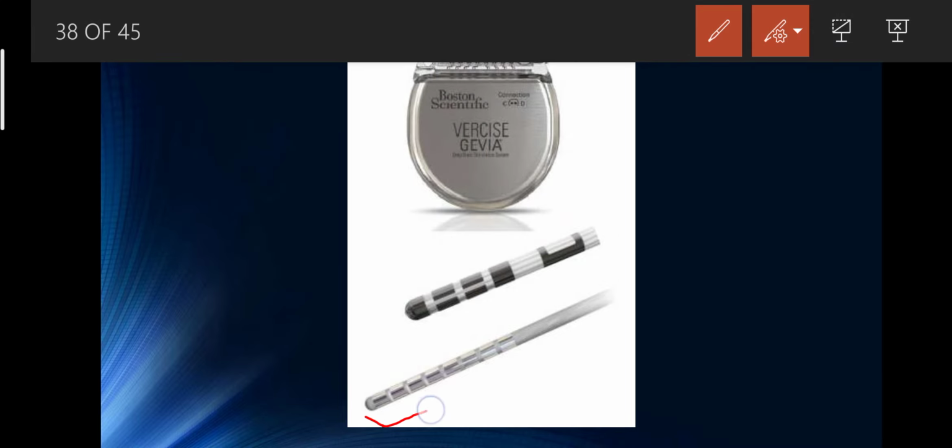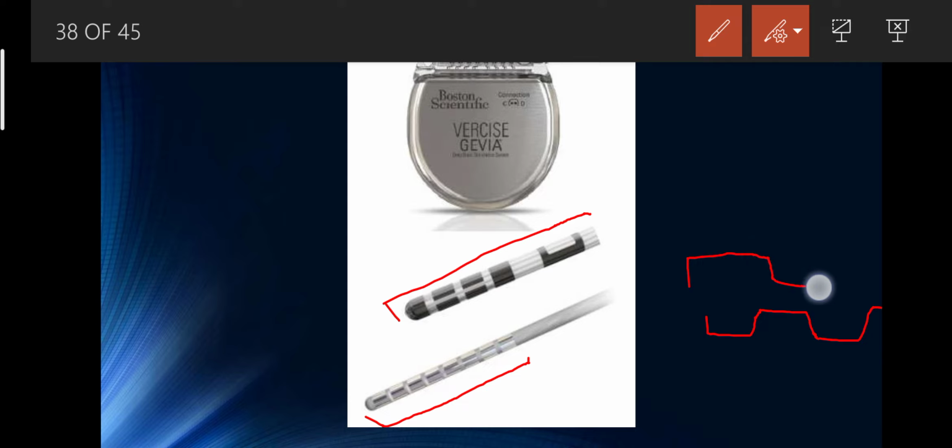So these are the electrodes. Here you can see the electrode that receives signal at two levels: first is low pitch like this, and one is a high pitch amplitude signal. Okay, so this is like a binary number, like low pitch, high pitch, low pitch, high pitch, that frequency is decoded and coded by the Vercise Gevia device.